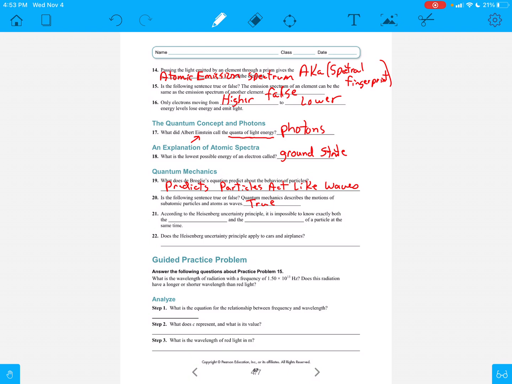According to Heisenberg uncertainty principle, it is impossible to know exactly both what? The speed or velocity and the position of a particle at any time. So we're going to say the velocity. We can't really tell how fast a particle is moving, and we also can't tell its position. We can only kind of guess about where it's going to be, okay?